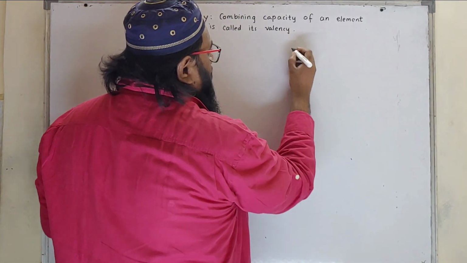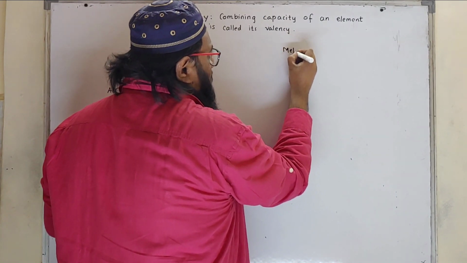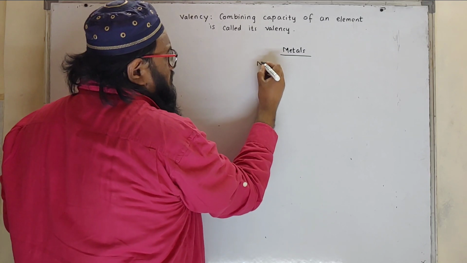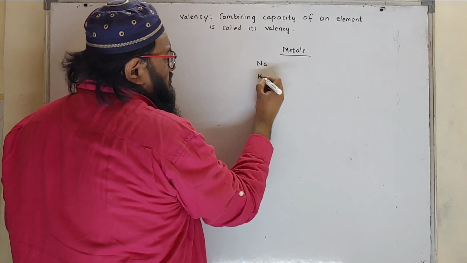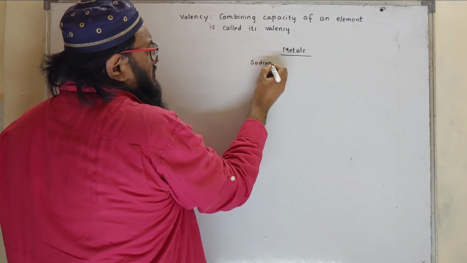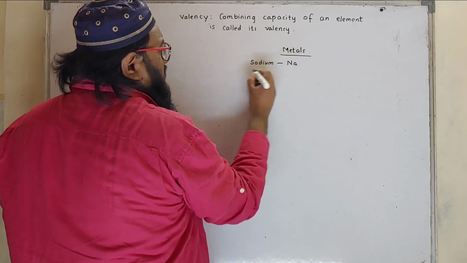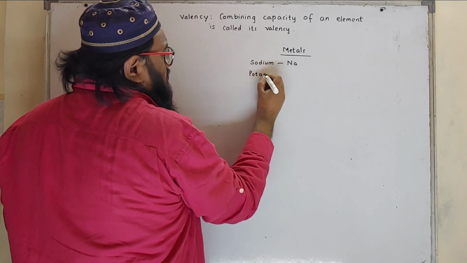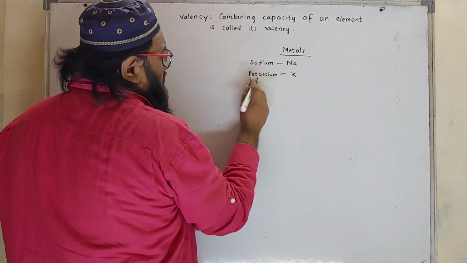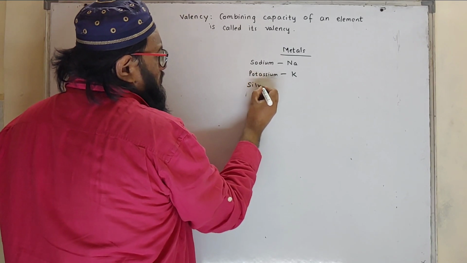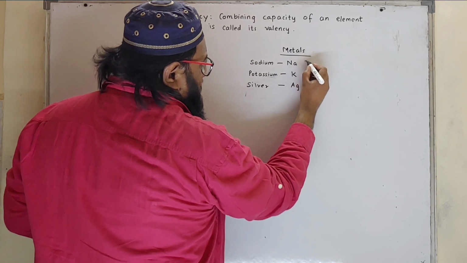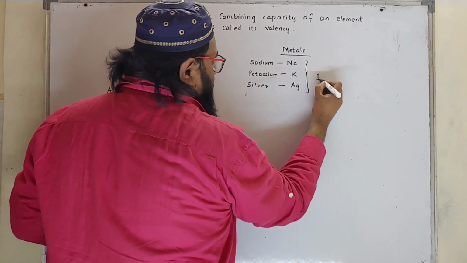So, metals. We need to learn some metals. Sodium is Na, potassium is K, silver is Ag, that is argentum. Sodium, potassium and silver have valency 1.